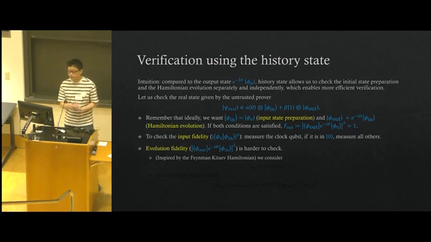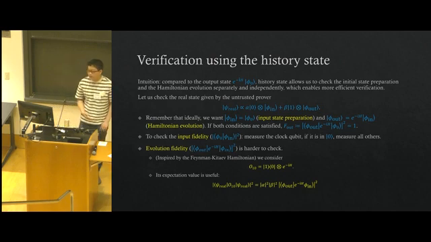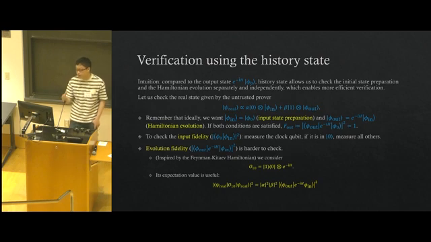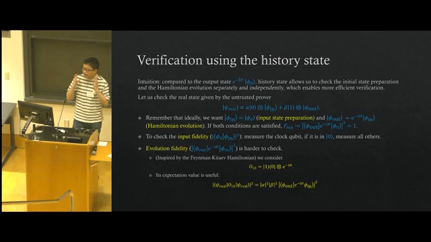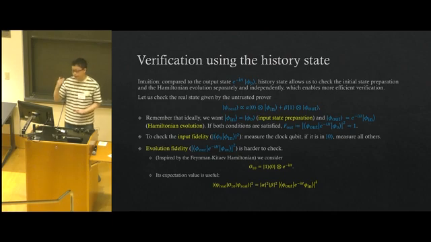So I'm not going to introduce the Feynman-Kitaev Hamiltonian here, but we did get some inspiration from this very famous encoding. We need to consider an operator called O10 that has |1><0| on the clock qubit and has e to the minus iH on the system qubits, or simulator qubits. We find that the expectation value of this operator is quite useful. The expectation value is equal to alpha squared times beta squared times the evolution fidelity. So if this expectation value of O10 is estimated to be higher than some threshold, we know that the evolution fidelity is higher than some threshold.